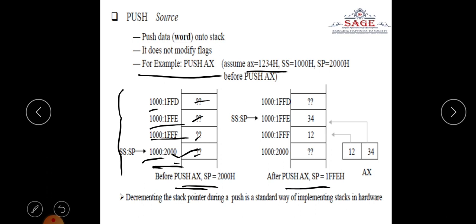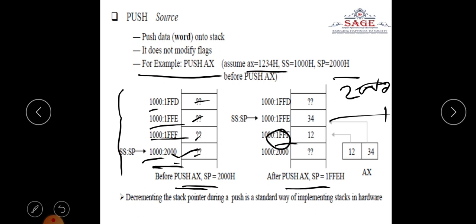So what happens? We said what happens in push. First the contents of the stack pointer will be decremented. So the stack pointer contents is 2000H, and when it is decremented, 2000 minus 1, the address becomes 1FFFH. So when we decrement, the stack pointer will show this.